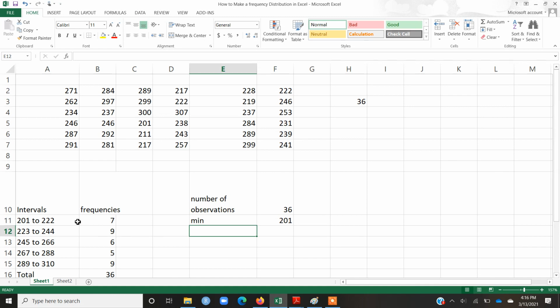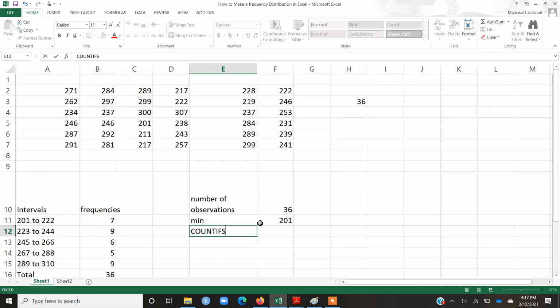I want Excel to count how many observations fall between these two values. So I am going to use another function, the COUNTIF function. By the way, if I use COUNTIF, then I can use only one criterion, but here I have to set two criteria: the starting value and the ending value.